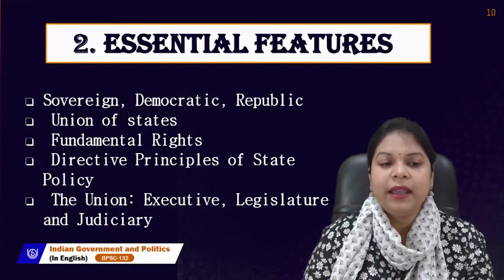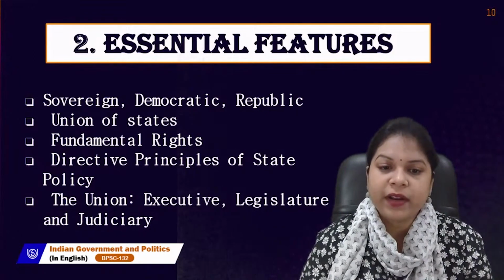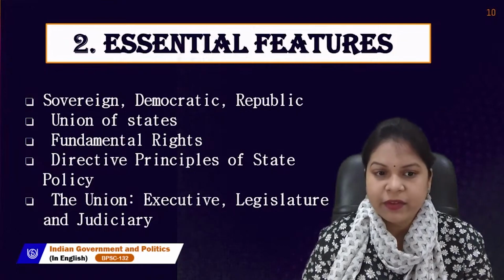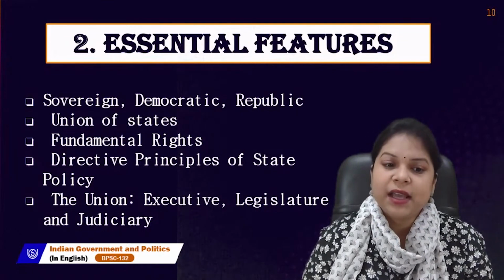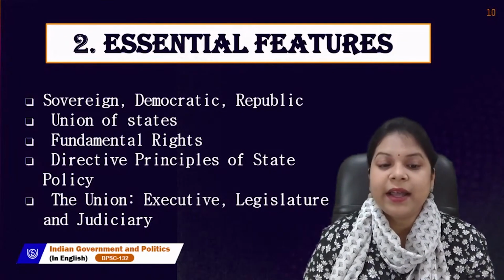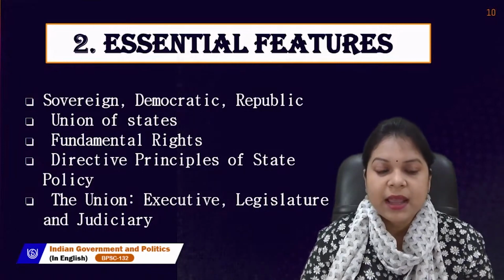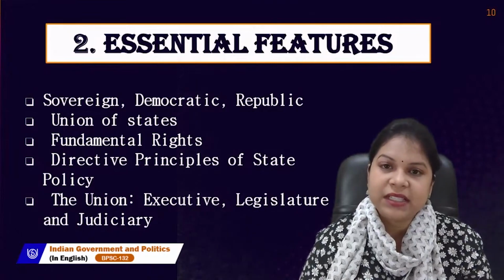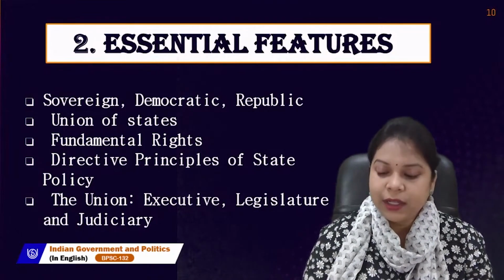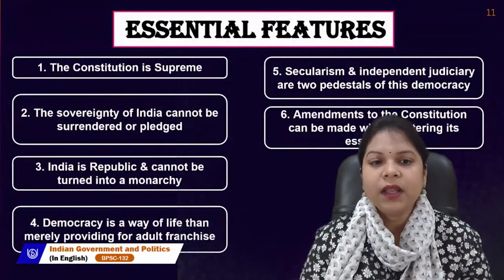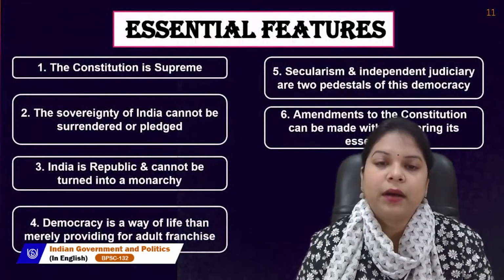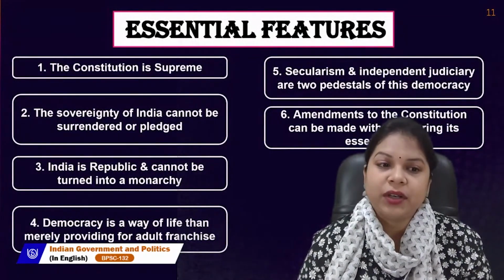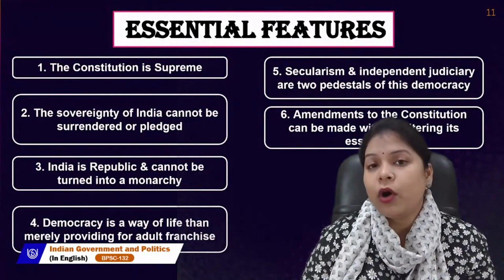So here we will be talking about sovereign, democratic republic features, union of states, fundamental rights, directive principles of state policy, and about the union, which comprises the executive, legislature, and judiciary. So let's move forward. Here are five or six essential features which we all should know.